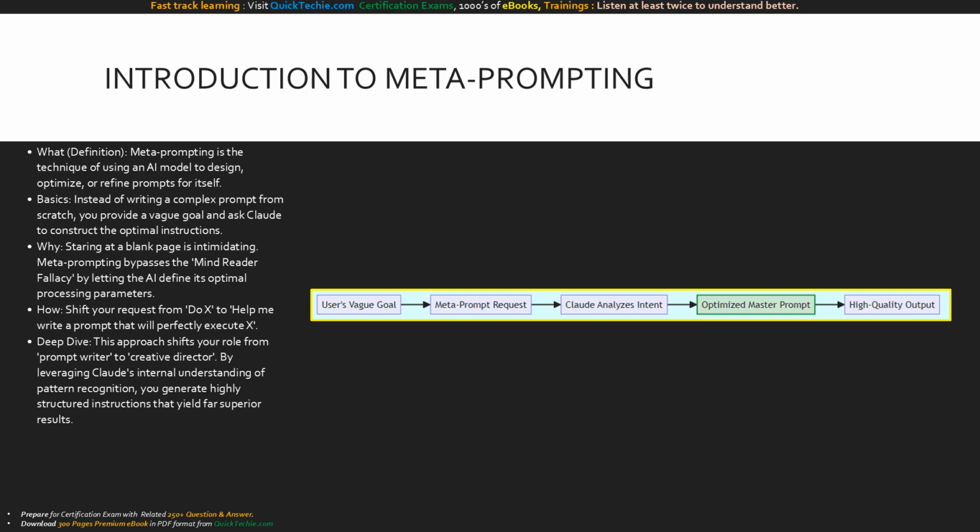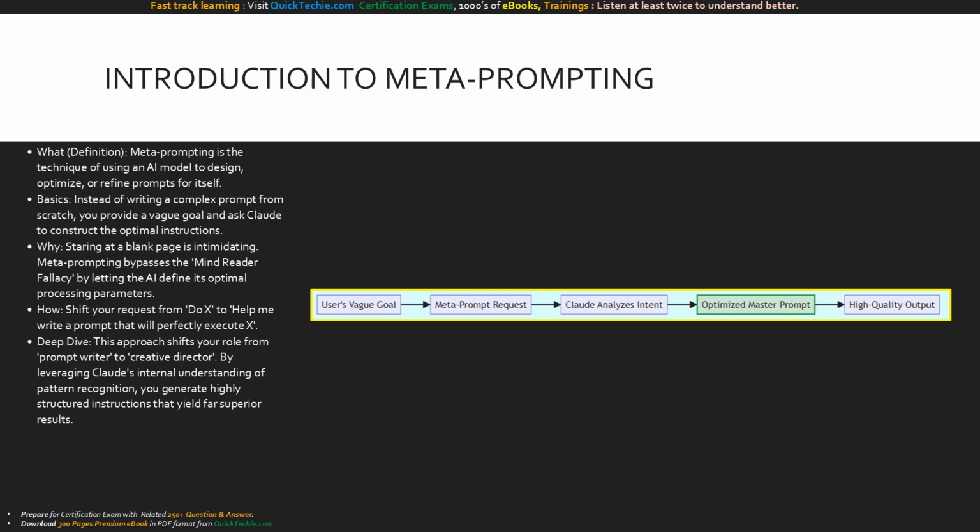Instead of struggling to find the right words, you shift your approach. You give Claude your vague goal and ask it to construct the optimal instructions. You transition your role from being a prompt writer to being a creative director. You are leveraging Claude's vast internal knowledge of its own optimal pattern recognition to build a framework that guarantees precision.